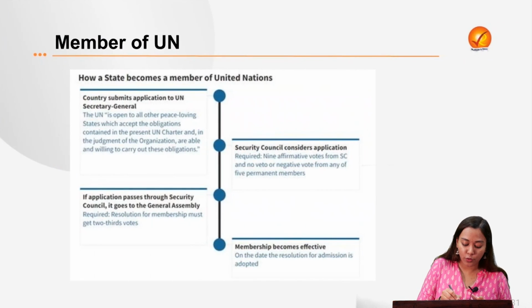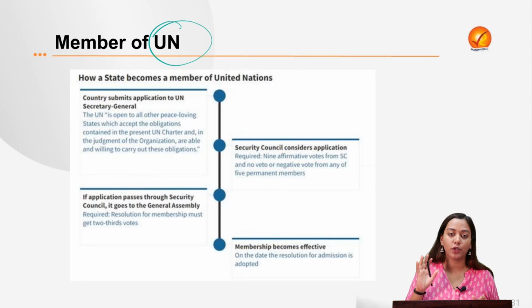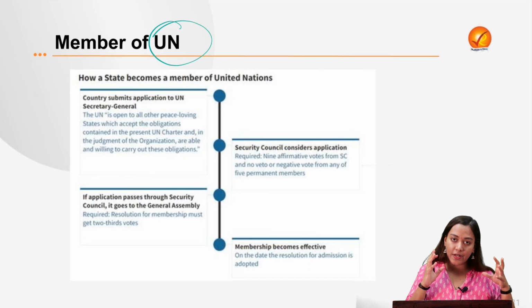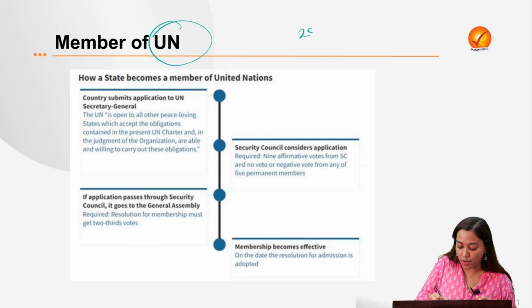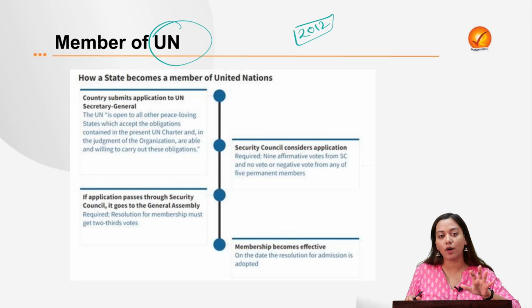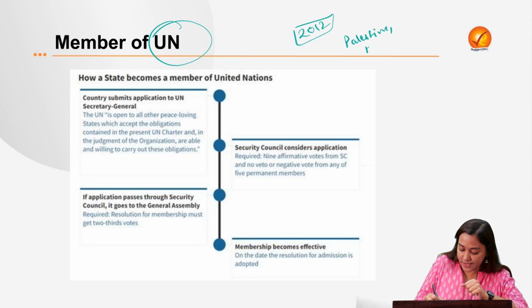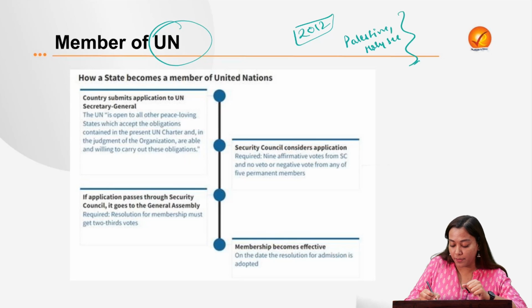Right now, we have to understand that Palestine is asking for full membership from the United Nations. You must know that it has already got observer state status in 2012. You should also know how many members there are of the United Nations. Just write it down in the comments, how many members there are of the United Nations. Then, out of them, Palestine and the Holy See are non-member observer nations.